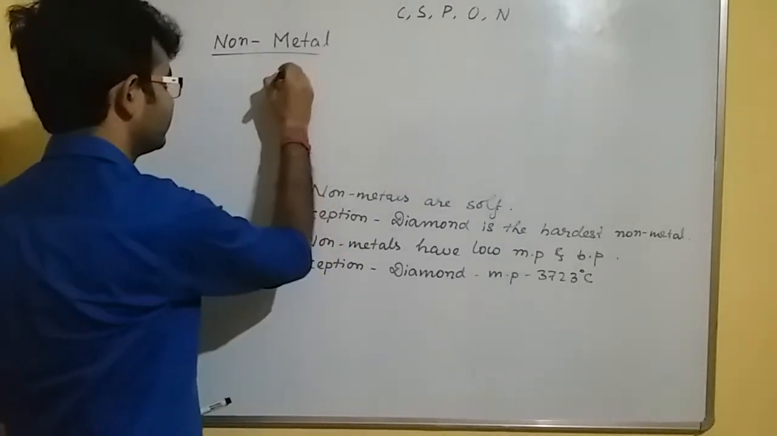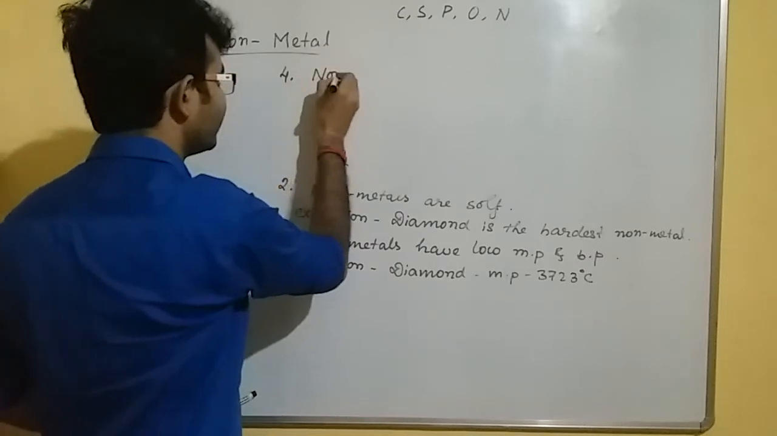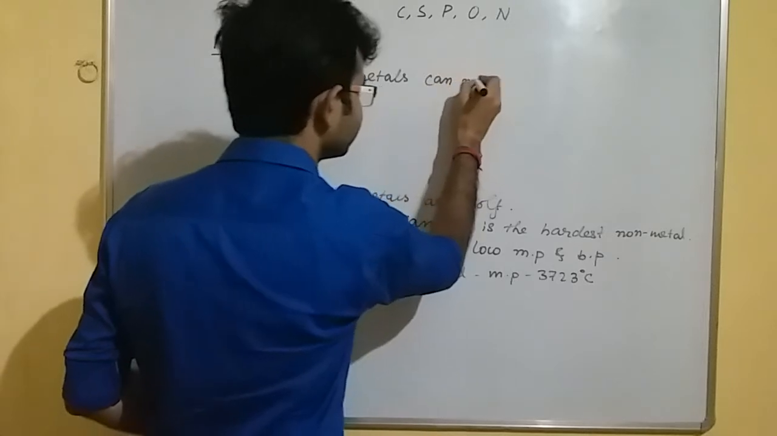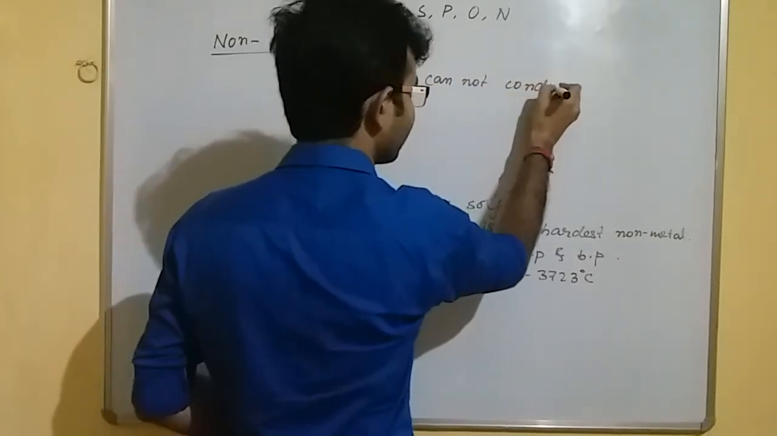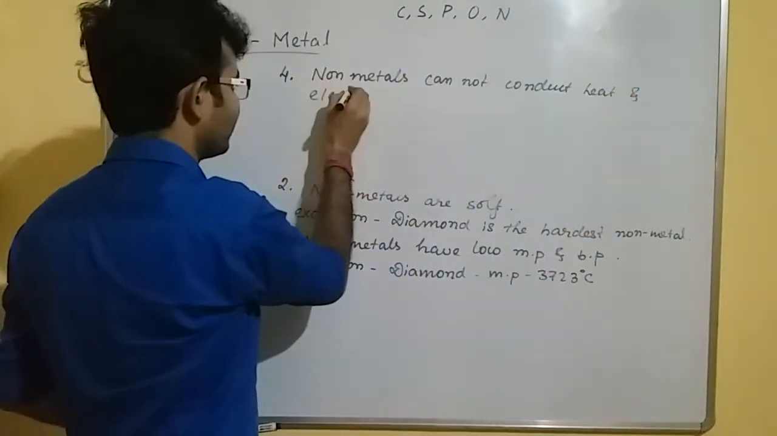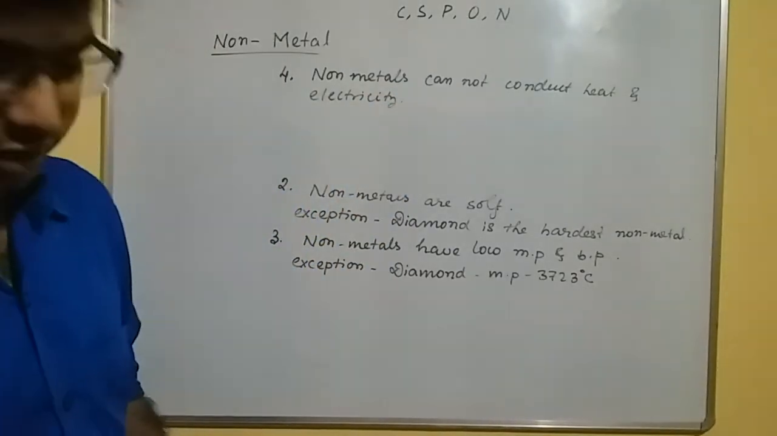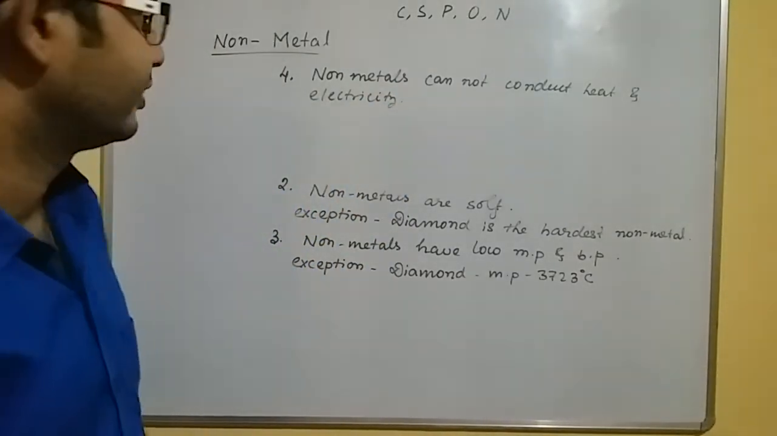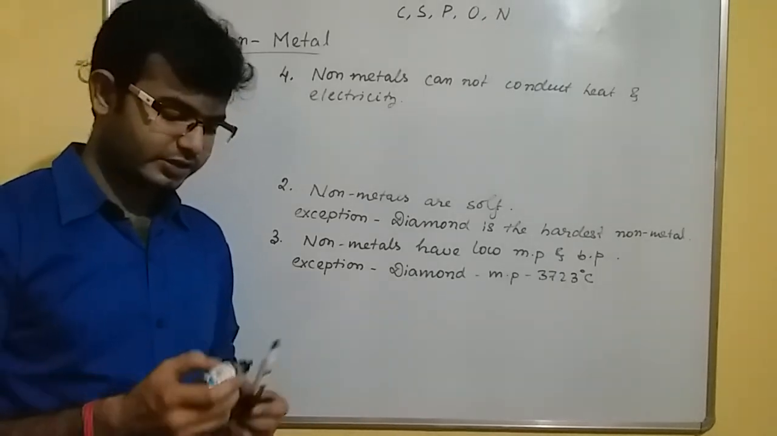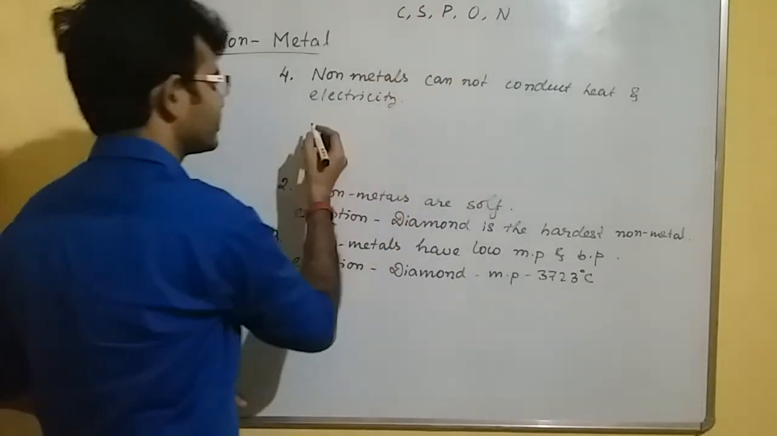Number 4. Non-metals cannot conduct heat and electricity. Okay, non-metals cannot conduct heat and electricity. It has been observed that metals can conduct electricity, but non-metals cannot conduct electricity. By this property, you can identify whether the given substance is a metal or non-metal.